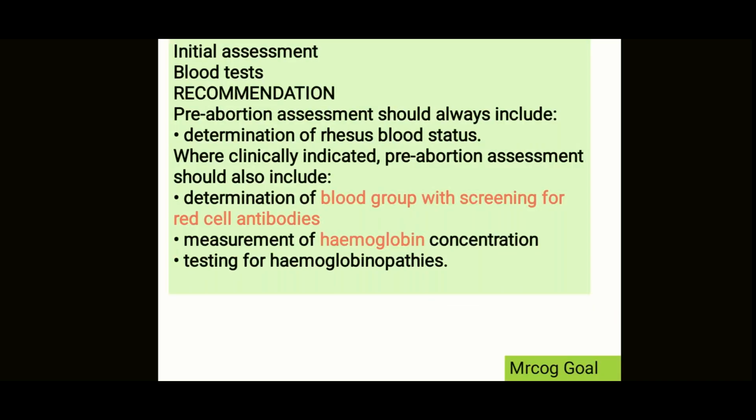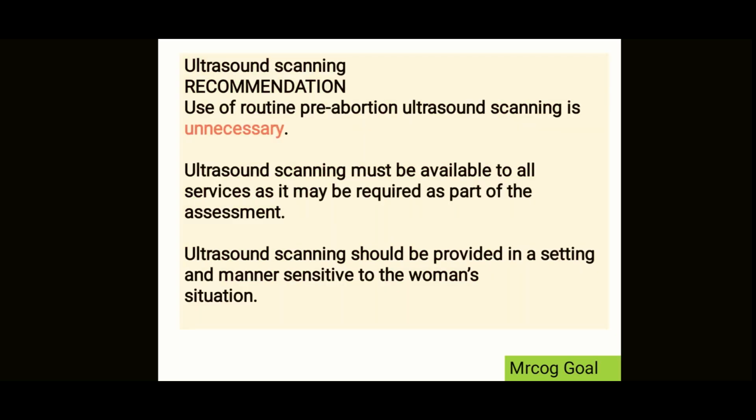Now, blood tests for the initial assessment: you need to have the blood group with screening for red cell antibodies. The rhesus blood status must be known. The hemoglobin should be known, and if there are any hemoglobinopathies, that should be known. So that is the basic initial assessment. Remember, routine pre-abortion ultrasound scan is unnecessary. Ultrasound scanning must be available to all the services as it may be required as part of assessment.